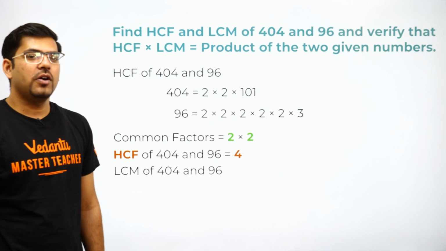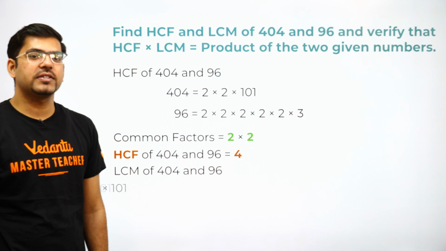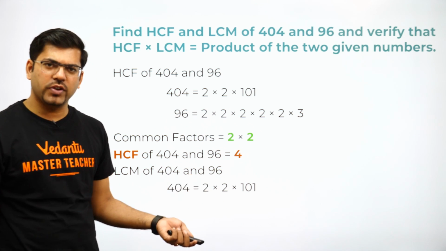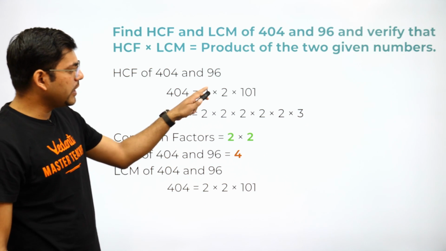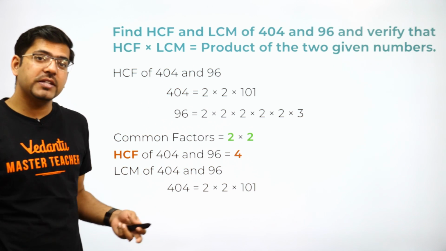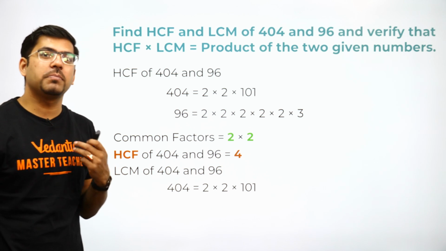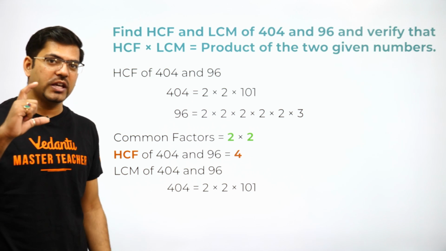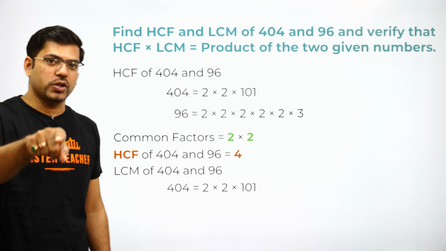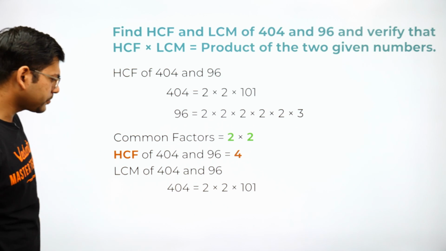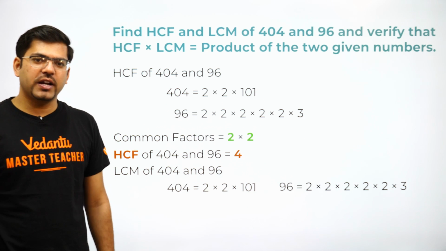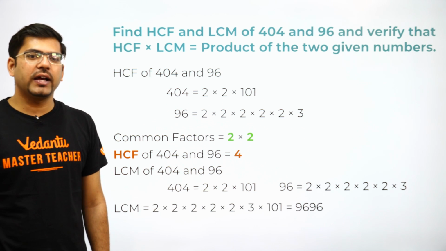And for the LCM, what you will do, LCM of 404 and 96 is nothing but again writing the prime factorization if you wish to, or you can even directly use from here. But I suggest write it down once again, because as much as good presentability, that much good marks you will be getting, and that much good image your examiner will be having from your copy about yourself. Okay, so I have written the solutions also. So again doing the prime factorization, and from this prime factorization getting the LCM.